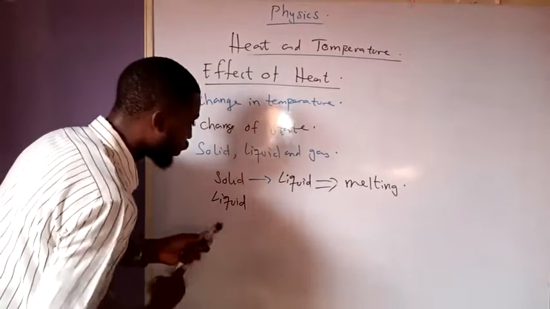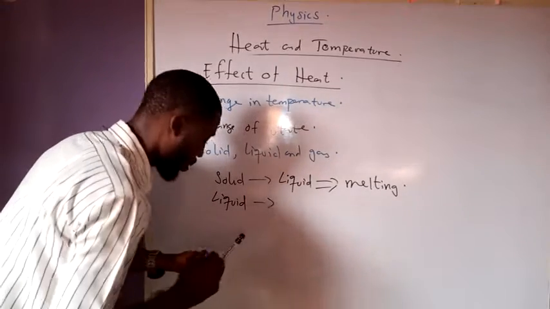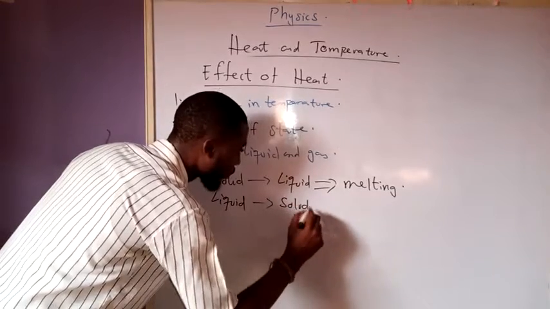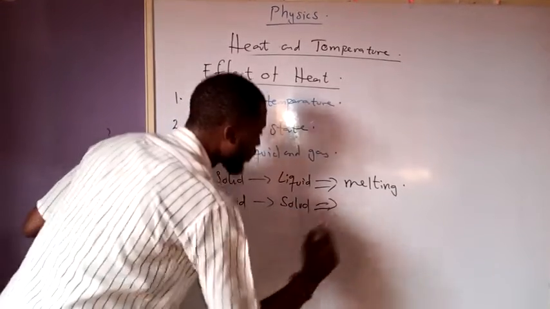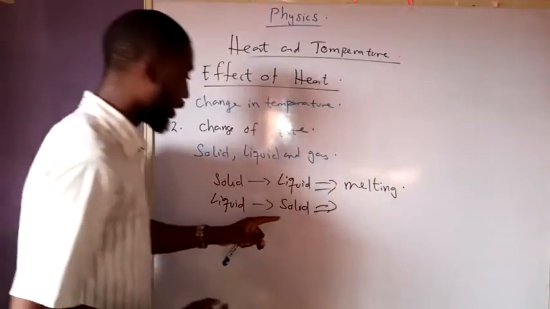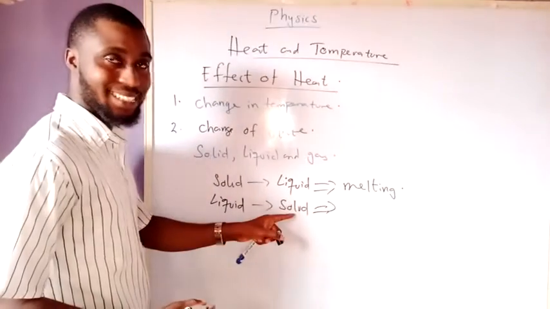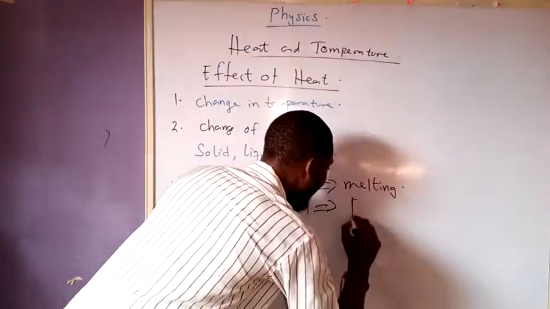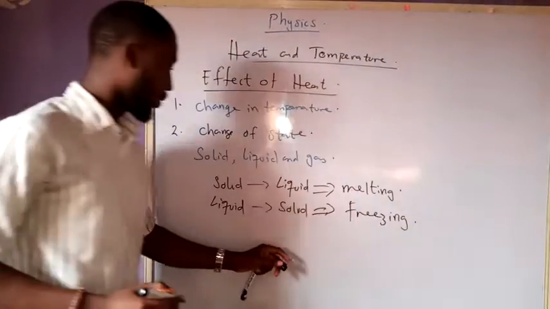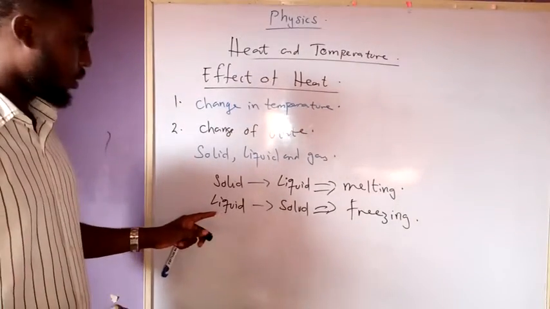Liquid can change back to solid. That's what we refer to as freezing. Alright?